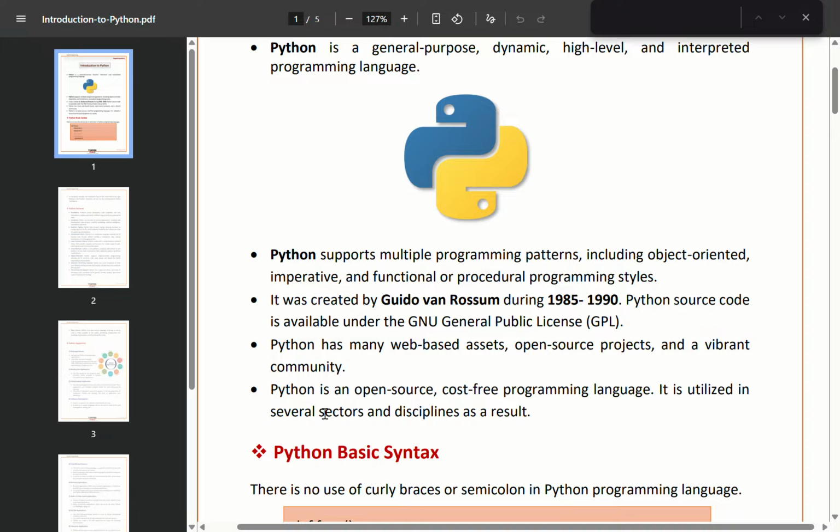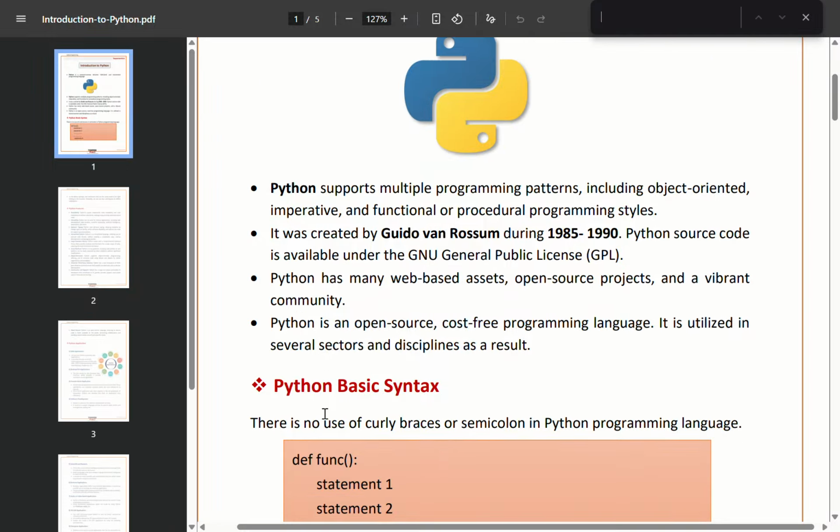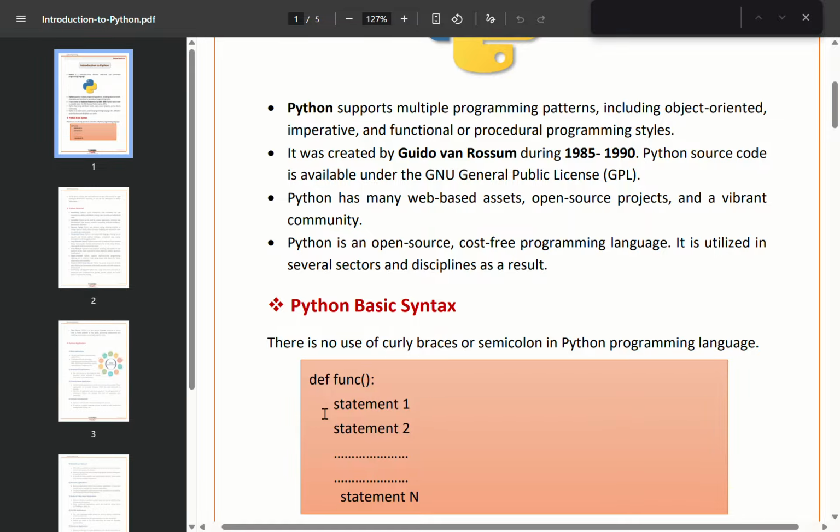Now let's talk about how Python allows us to write a program. Python supports multiple programming styles such as object-oriented programming, imperative programming, and functional and procedural programming. This means Python is very flexible. You can choose the programming style based on the problem you are solving.